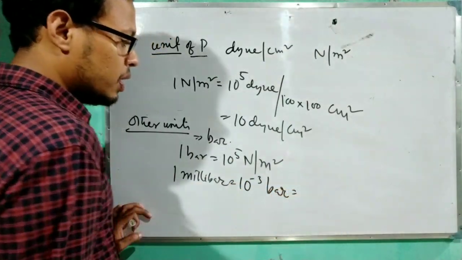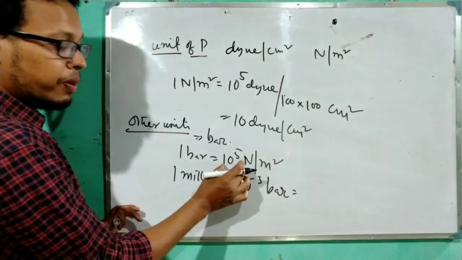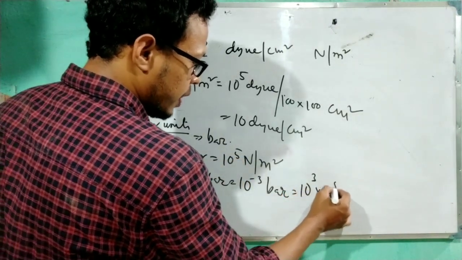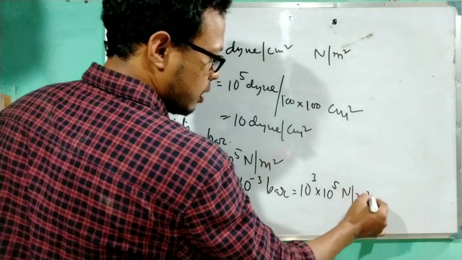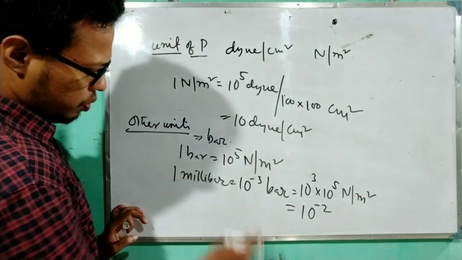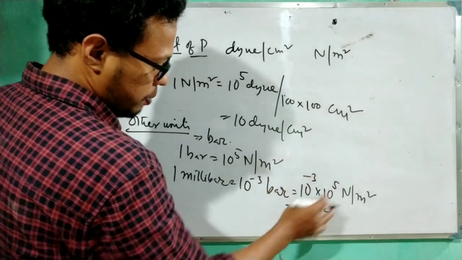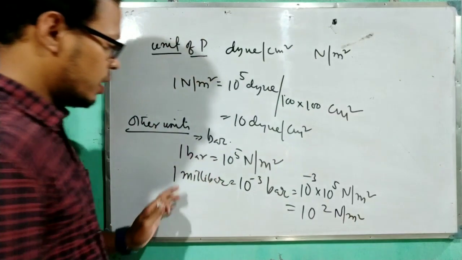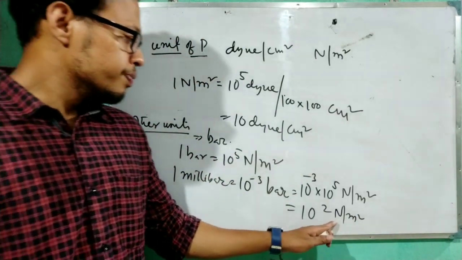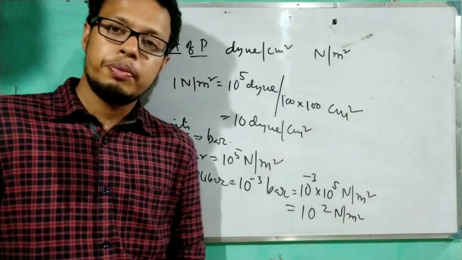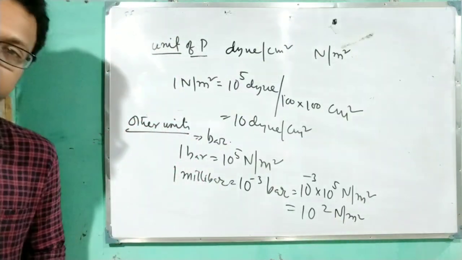See, okay. Now 1 bar equals 10 to the power 5. So we can put 10 to the power minus 3 into 10 to the power 5 Newton per meter square. Minus 3 plus 5, only plus 2 Newton per meter square. Okay. So 1 millibar equals 10 to the power minus 3 bar, you can write. Otherwise 10 to the power 2 Newton per meter square also you can write. Okay. Clear?